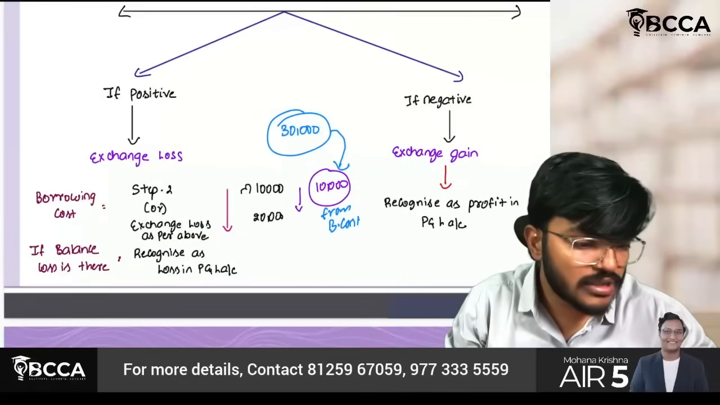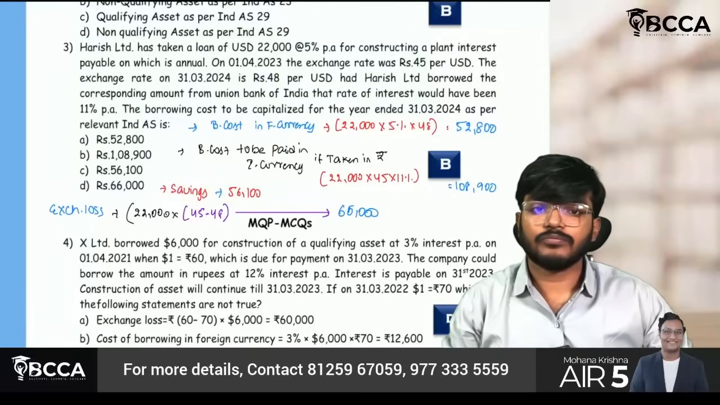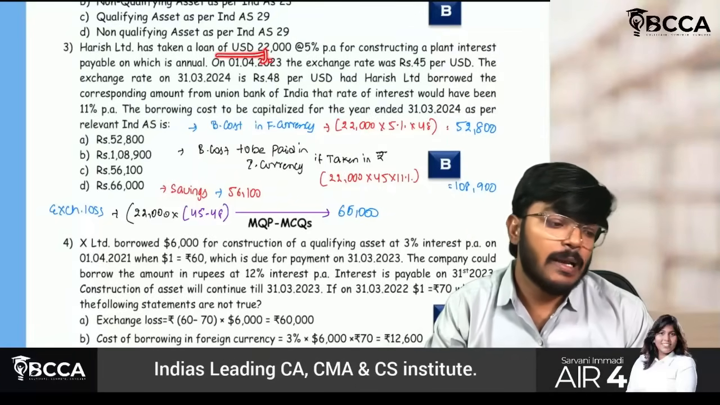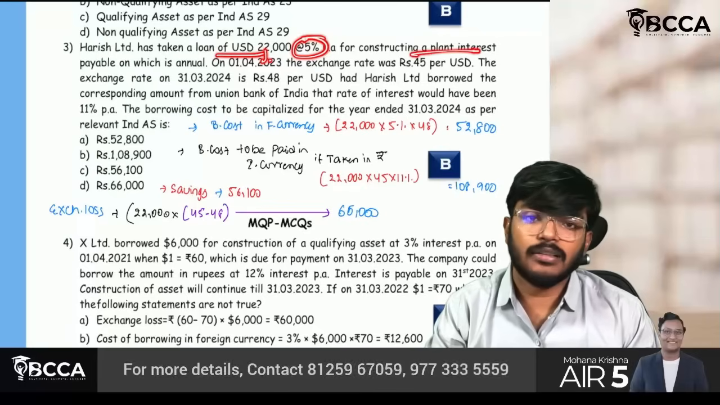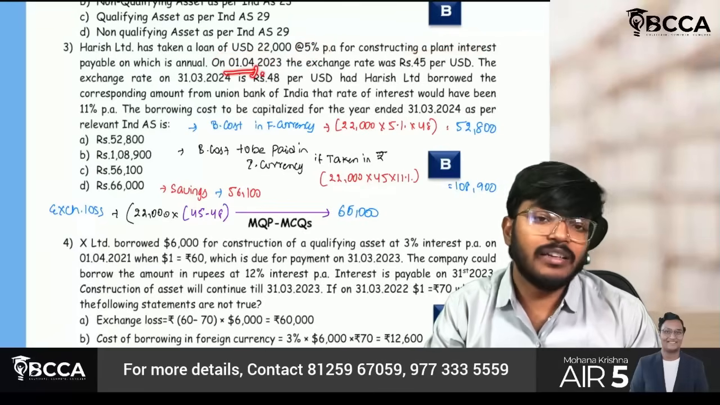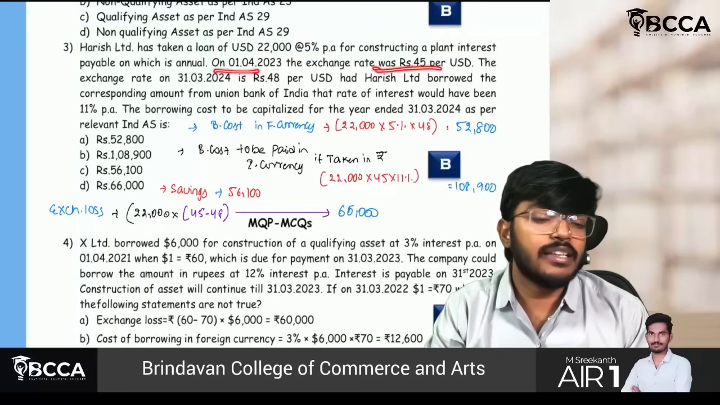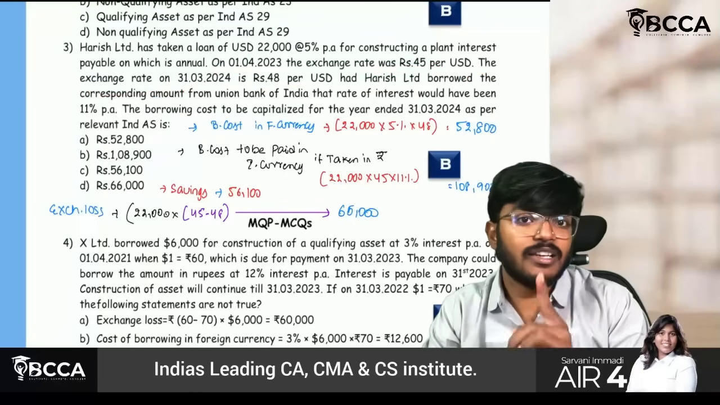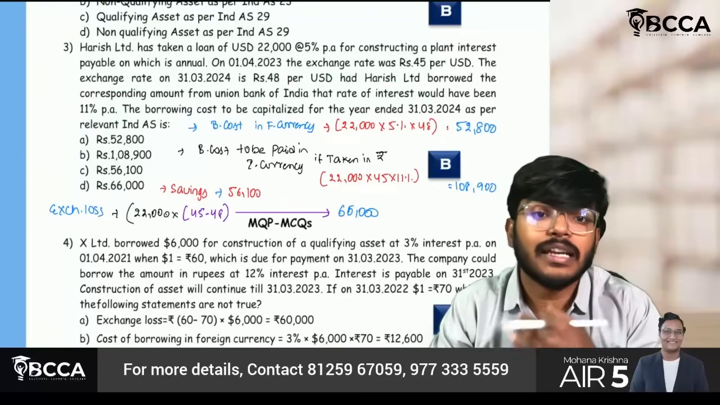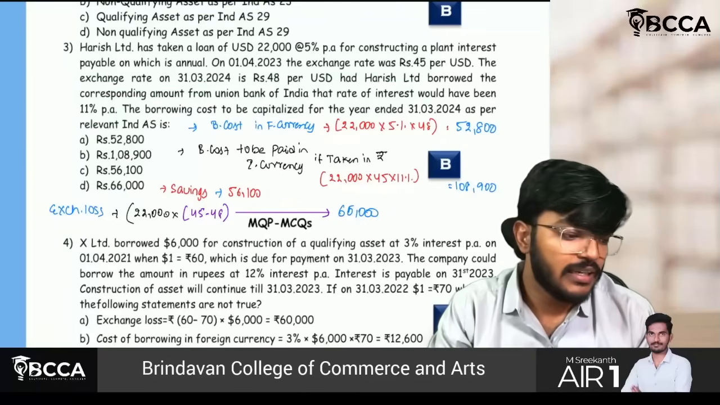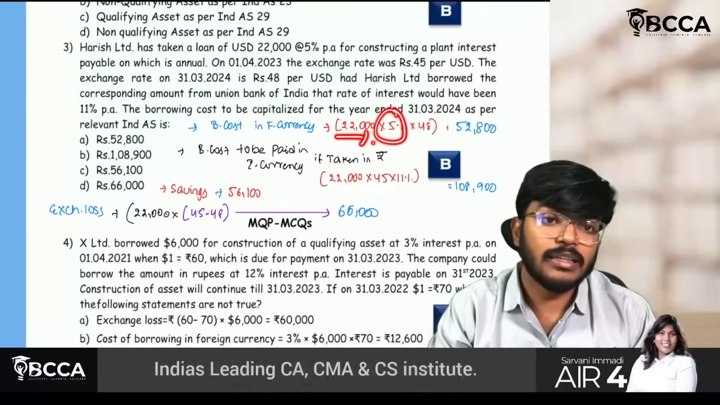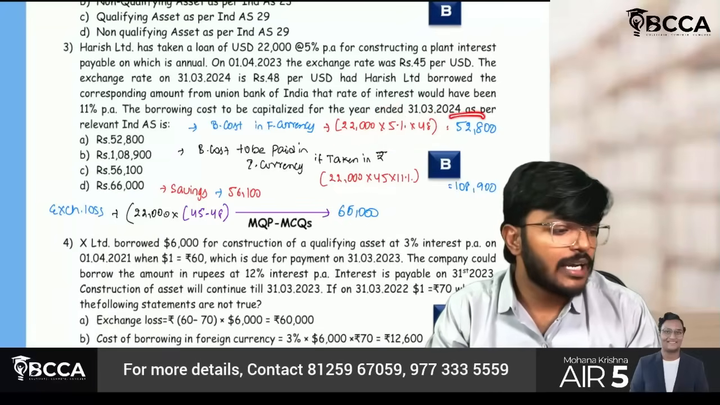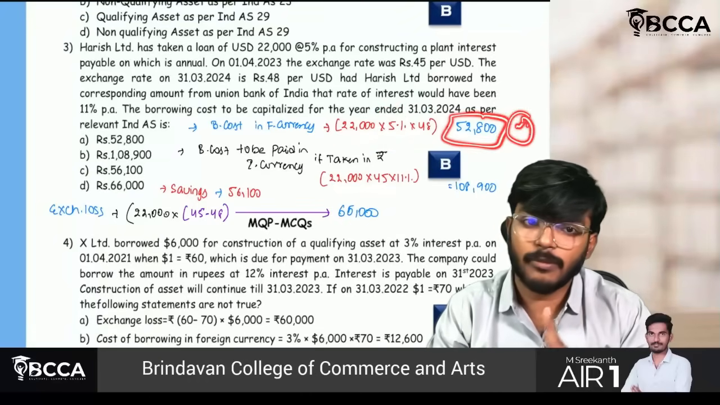Okay, based on this concept only this question is asked. Let us read the question. Sir, Harish Limited has taken a loan of $22,000 at 5% per annum for constructing a plant. On 1st April 23, which is the date of the loan, the exchange rate is 45 rupees. The exchange rate on the reporting date is 48 rupees per USD. First step, you have to calculate how much interest I have to pay in foreign currency. See, 22,000 into 5%, at the reporting period exchange rate of 48 rupees. So I have to actually pay 52,800 as per step number 1.